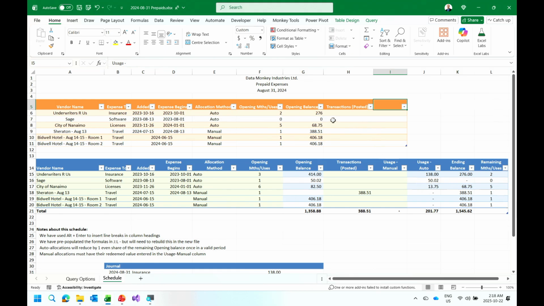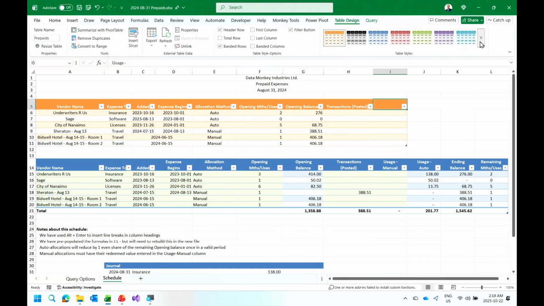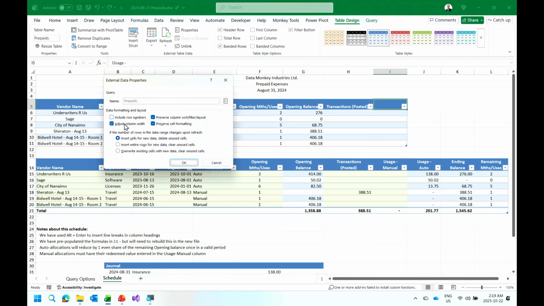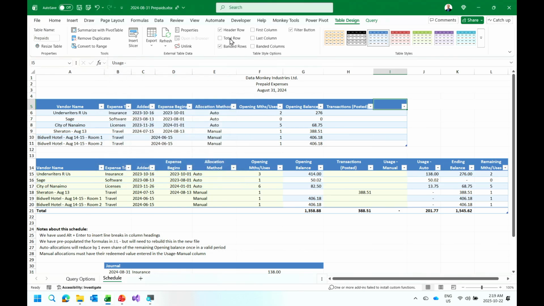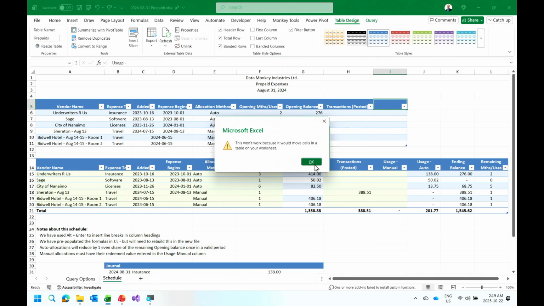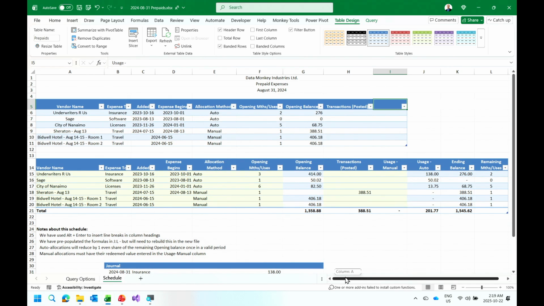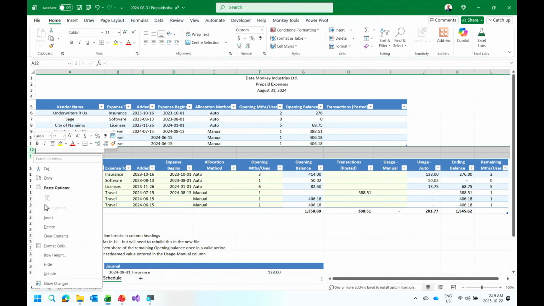So I'm going to make a couple changes to this one here. We're going to go grab the table design. We're going to get rid of this horrible, ugly color right away. We're going to make that blue the way I like to see it. We're also going to go to properties, and we're going to uncheck this adjust column width so it doesn't resize all the time like pivot tables do. So we'll get rid of that one. We're going to add a total row. This won't work because it's going to move tables cells in my worksheet. Oh, I love it. That's fantastic. What is going on?